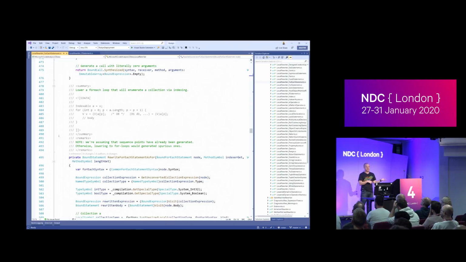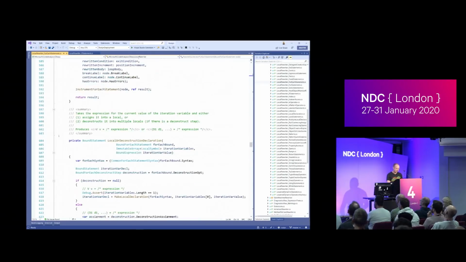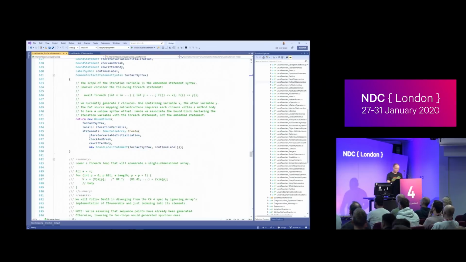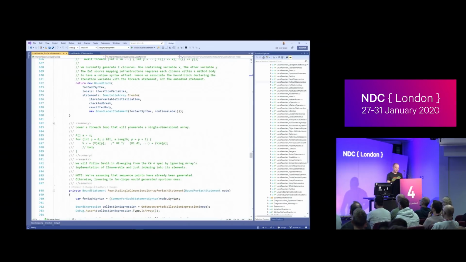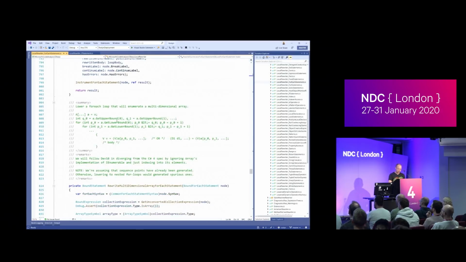So you know how I said foreach lowers to while? Well, it turns out I'm just full of lies. It also lowers to for if we have indexing. So there's one general case, I guess, and 4 different special cases. This uses IEnumerable even less. There's one for, I think, arrays and then strings. I can't remember. No. Lower foreach, a single dimensional array. And there's one more. Multi-dimensional array. I don't know why I said strings.